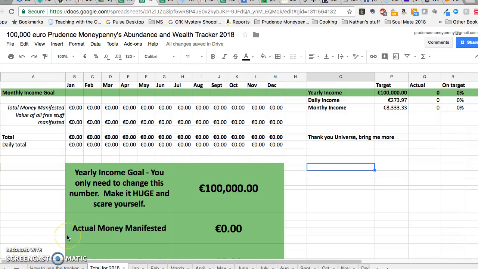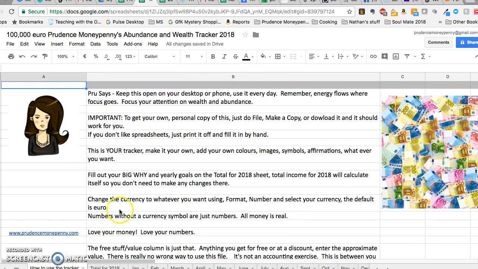This is how to use the free wealth and abundance tracker that I've made available. So these are the instructions at the front on the first sheet there, how to use the tracker. My top tip is to add your income goal. See here, I've set myself a goal of €100,000 this year. So add that to the file name. So it's just a constant reminder.